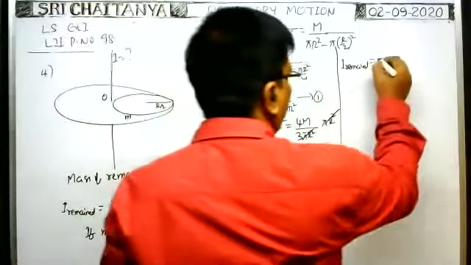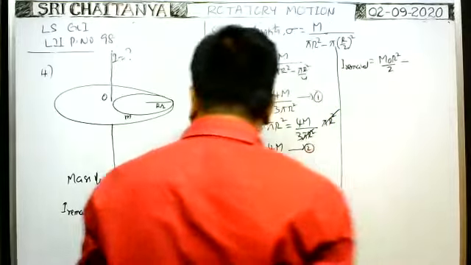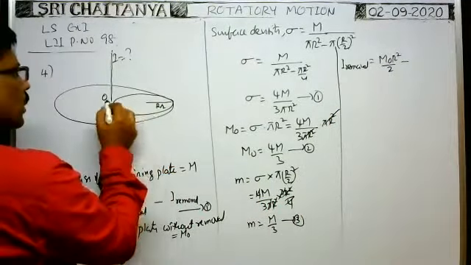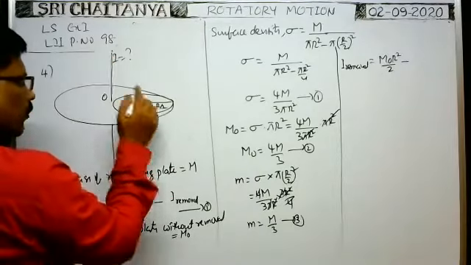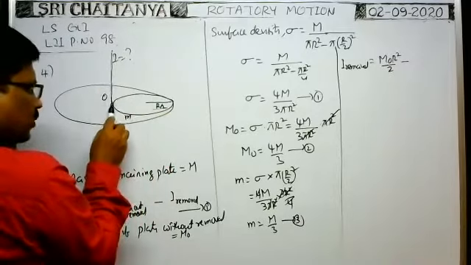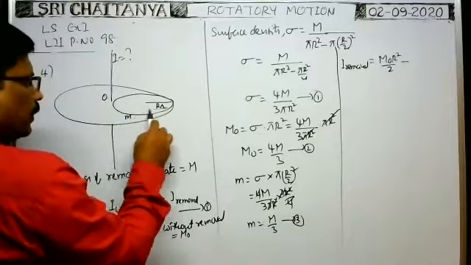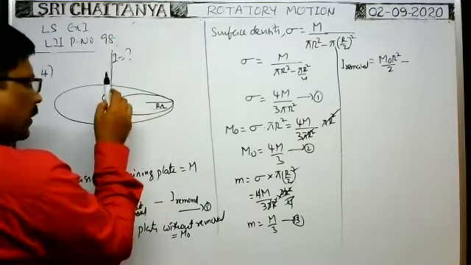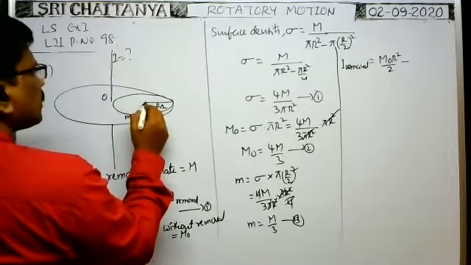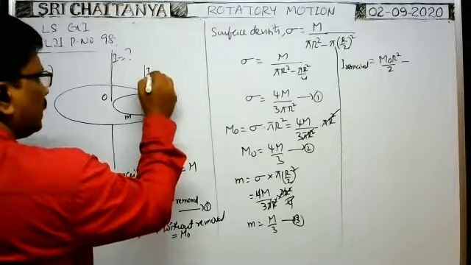M means m naught into radius square by 2 minus the moment of inertia of the removed part. For this removed part about the same axis, this is the axis passing through one edge. That means it is a tangential axis perpendicular to the plane of the plate. Moment of inertia about this axis we had to find, parallel to this axis passing through the center of mass of this removed part. We know the moment of inertia, Iz.